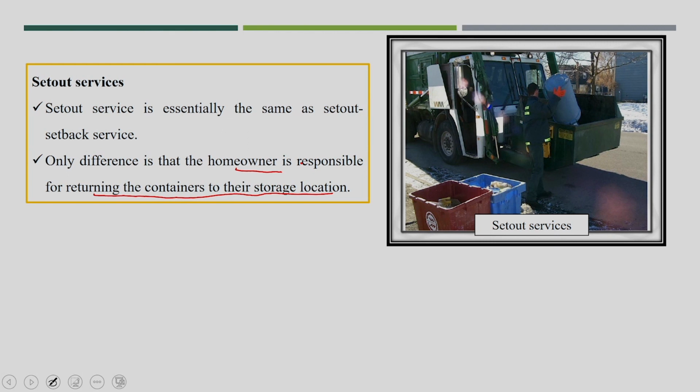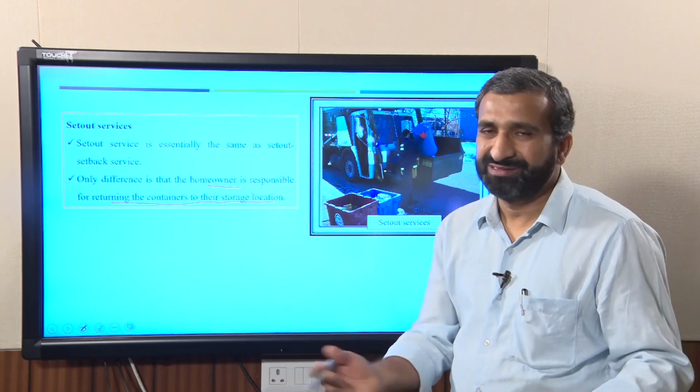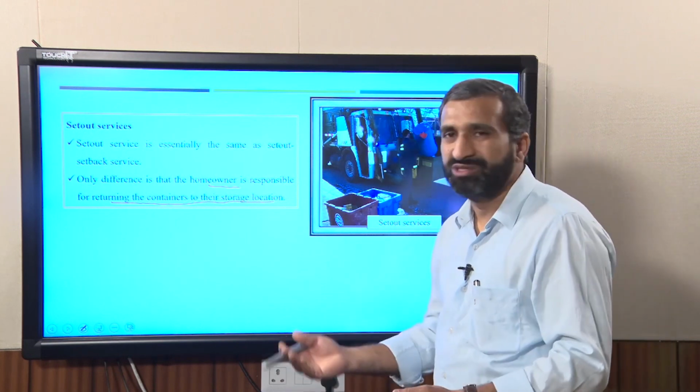Here the full container is collected by the corporation crew member, and that empty container has to be returned to the household location by the house owner. That is the only difference. But in the curb service, both responsibilities are of the house owner. That is the only difference between the two services.